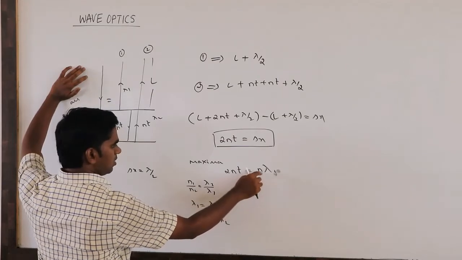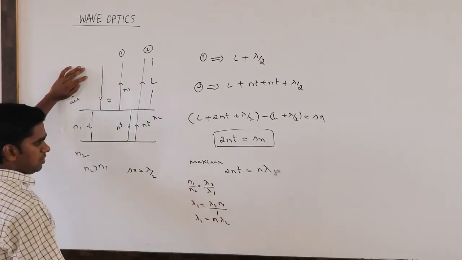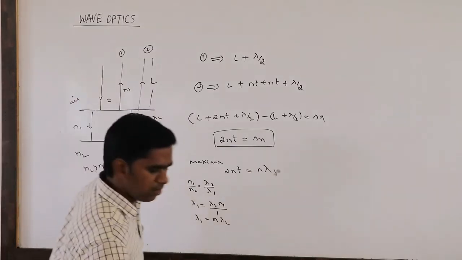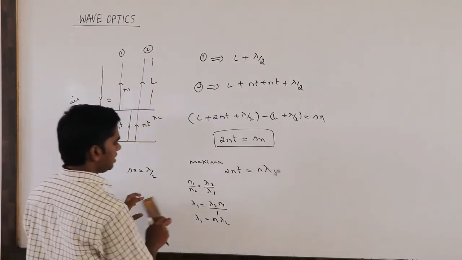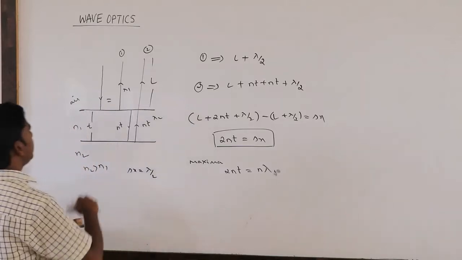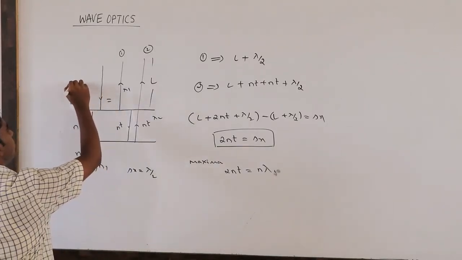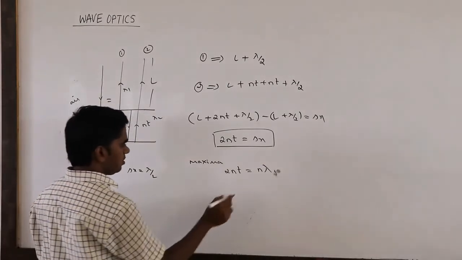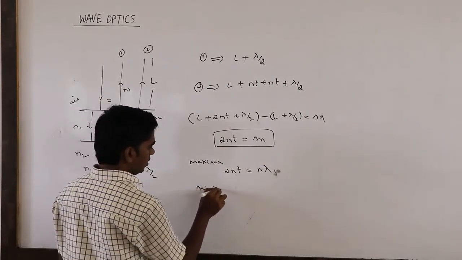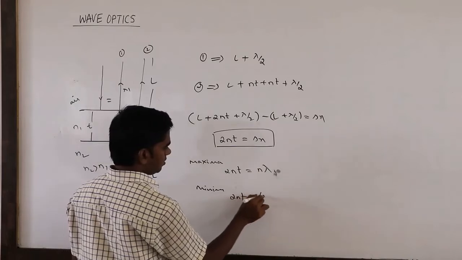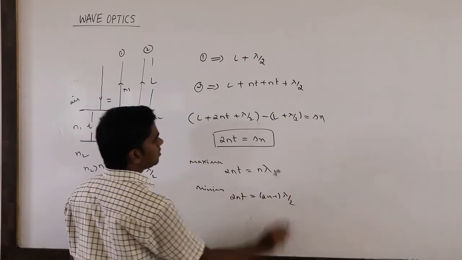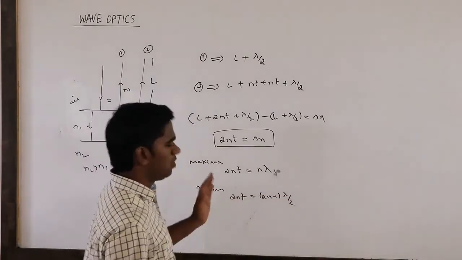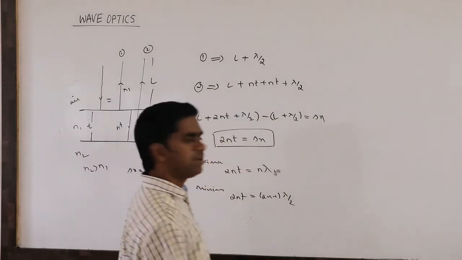This is how it comes when we take some refractive indices n1, n2 here. For minima, 2nt equals as usual (2n minus 1) lambda by 2. So this is what we have about thin film interference.